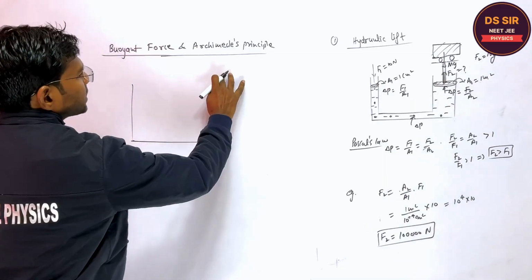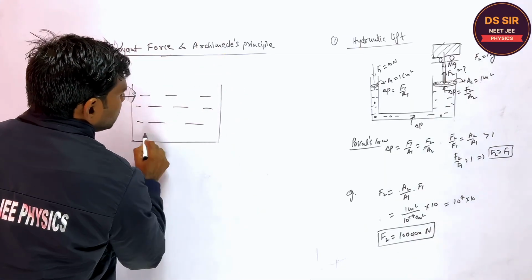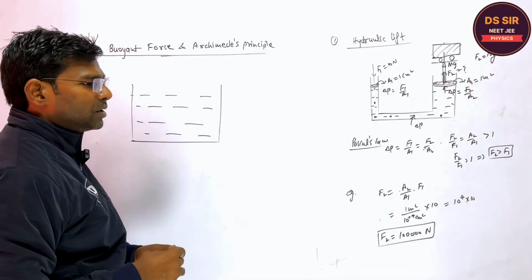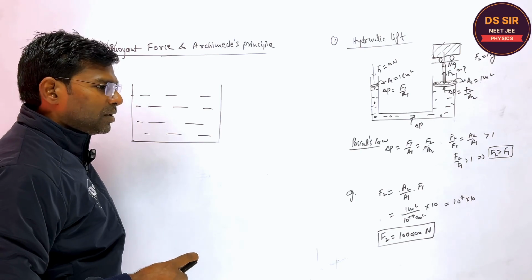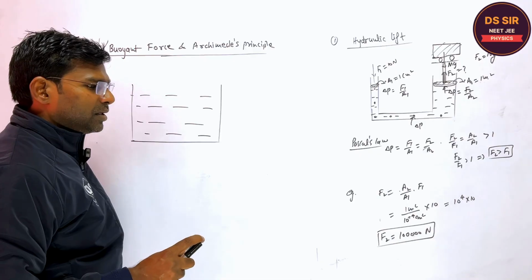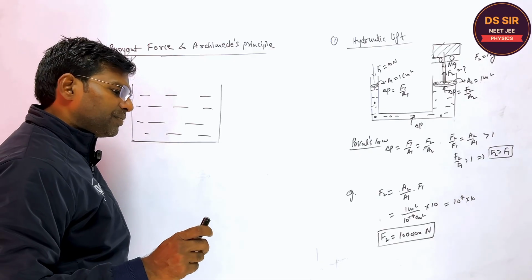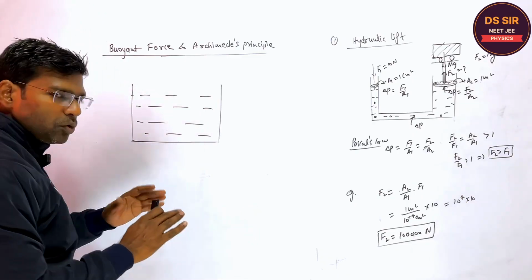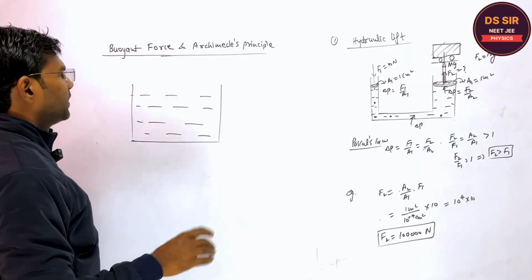Can you explain something about the buoyant force? Yes, tell. So when an object is made to be partially submerged or completely submerged, a force will act on it by the fluid itself. The applied force is equal to the volume of water displaced, the fluid displaced. Very good, very good. So I'm giving you the complete definition and you will understand it in a correct way.